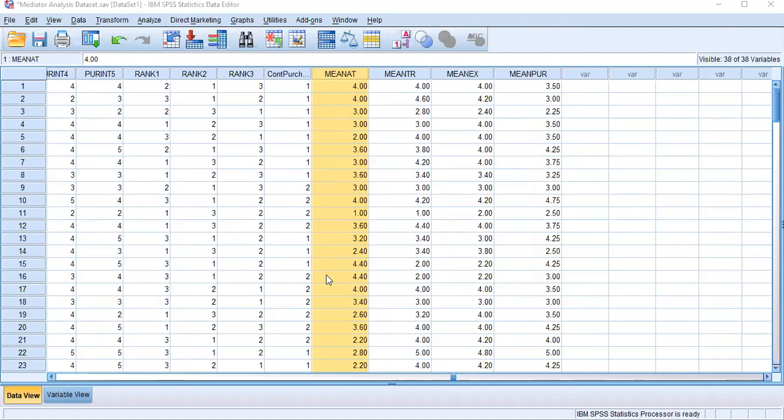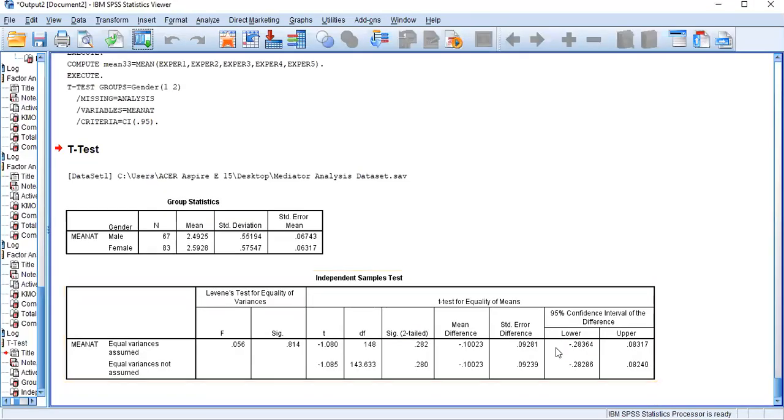Okay, right now you can see the result. This is the result of the independent sample t-test. I'm repeating again why we are running this: my objective is to identify whether celebrity attractiveness changes between male and female.